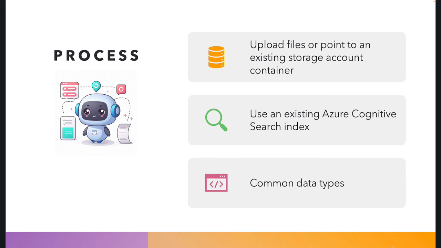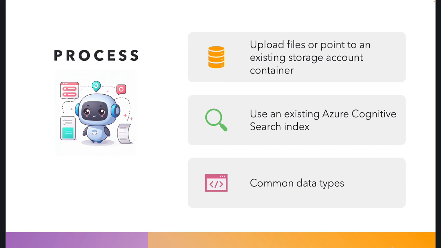Now, what's the process behind this application? Because we're going to demo it all the way. The process is you upload files or point to an existing storage account container. You cannot point today in this particular wizard to a file share, or to my SharePoint, or to a website where there are documents. That doesn't work in the demo I'm going to show you. If you start from scratch, you start from uploading files or pointing to an Azure storage account.